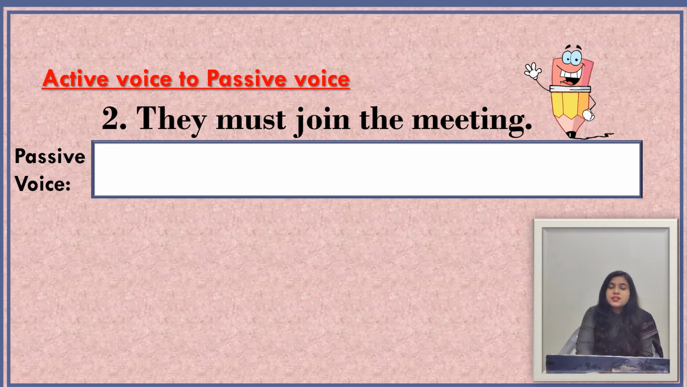The second sentence is they must join the meeting. In this sentence our verb form is must join. Must is a modal verb and join is the main verb here. They is the subject and the meeting is the object of the sentence here. Now we see the passive form of this sentence.